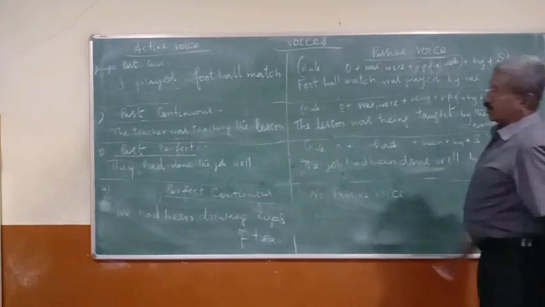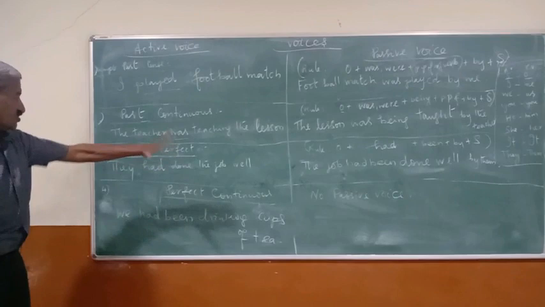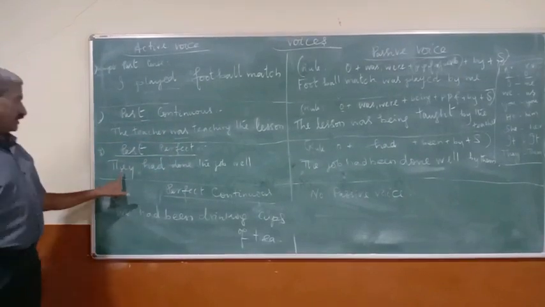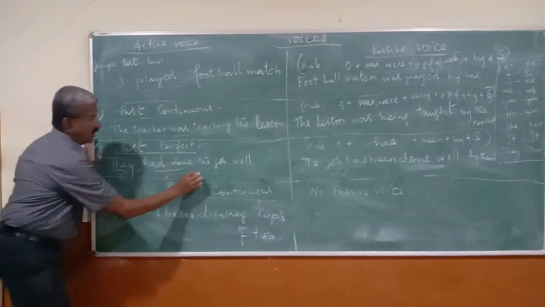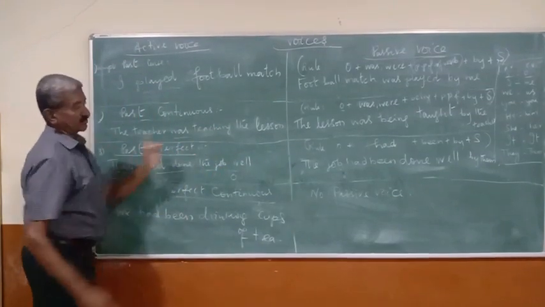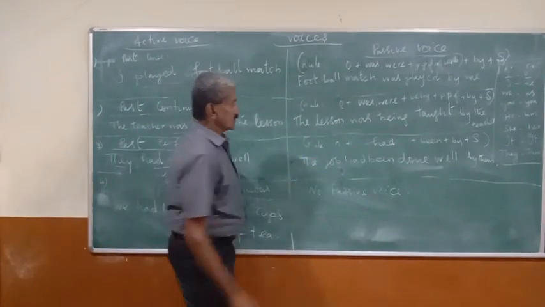Okay, now let's go to past perfect tense. They had done the job well. Subject, verb, and then object. Then the object will become the subject here: the job. What is the rule form?